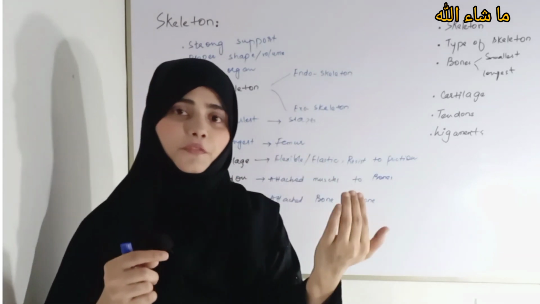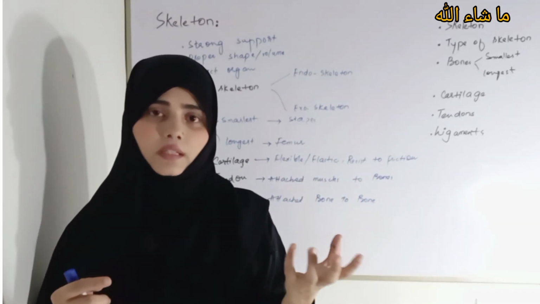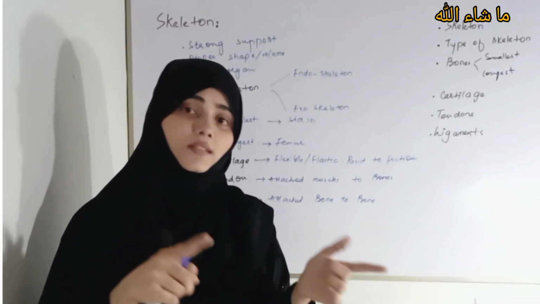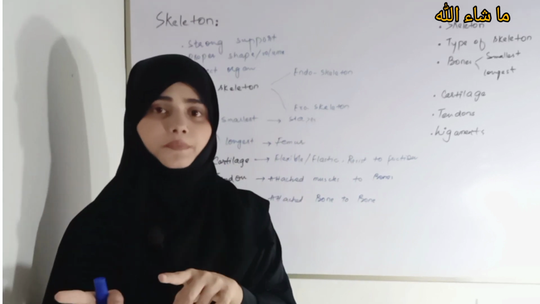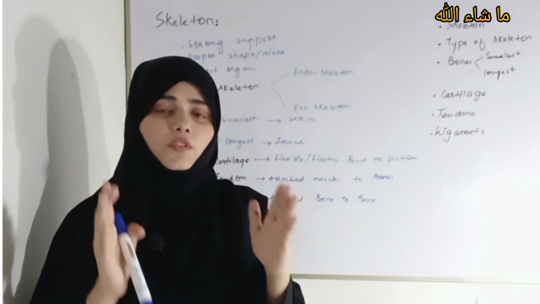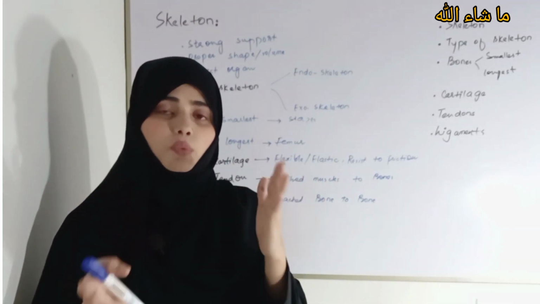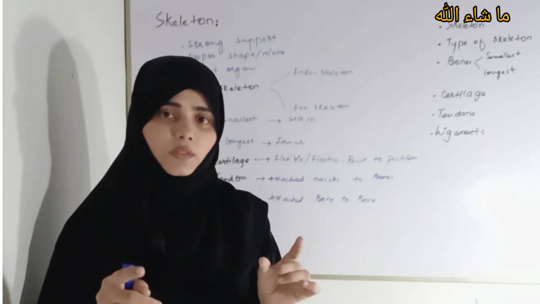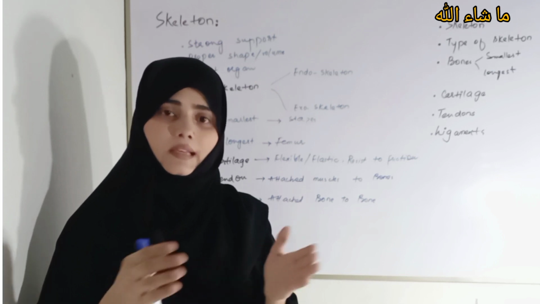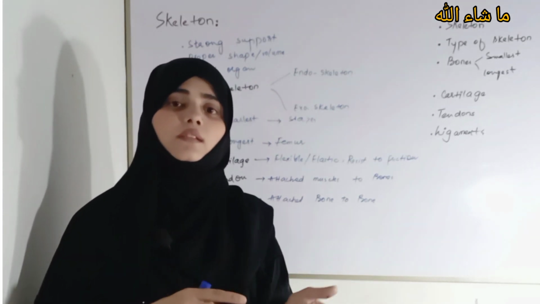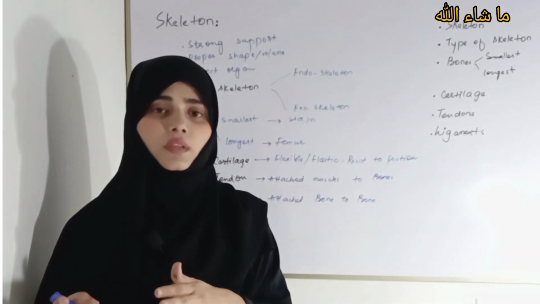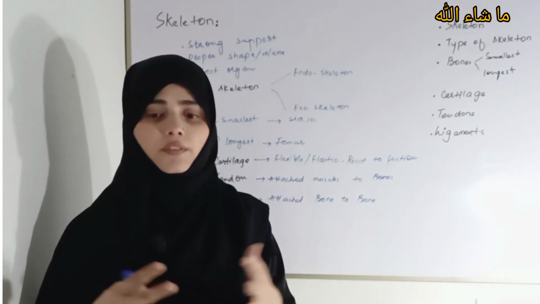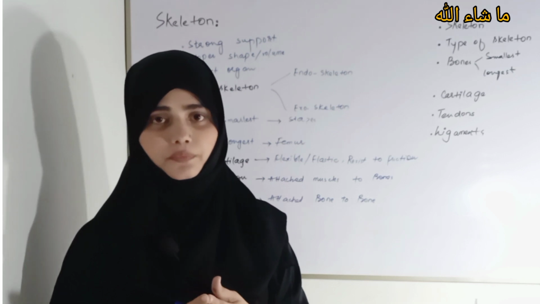Bones are something different. They are hard and brittle in nature, and cartilage is something different. Cartilage is elastic in nature, while bones are not. So you don't have to be confused between the two terms, bones and cartilage. They are two different things. Cartilage is elastic in nature and resists friction, and bones are hard and rigid, and they are not flexible. They are not elastic in nature.